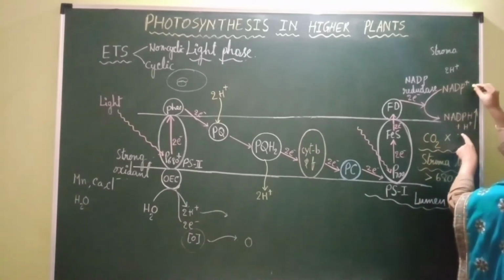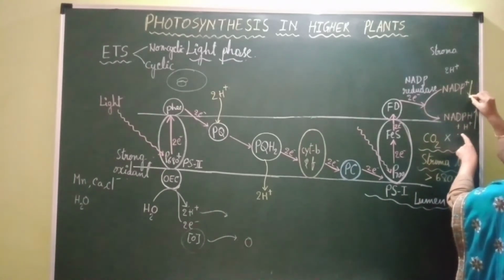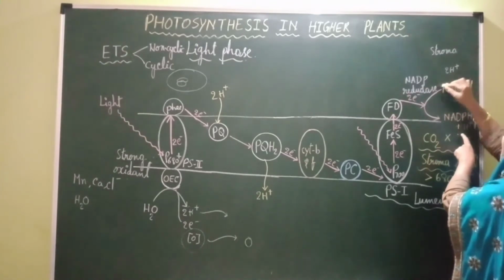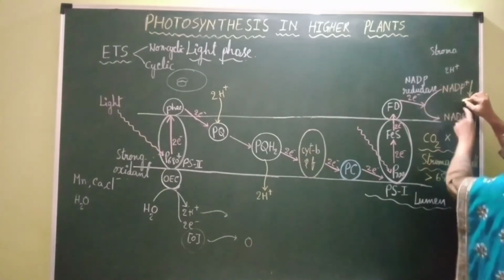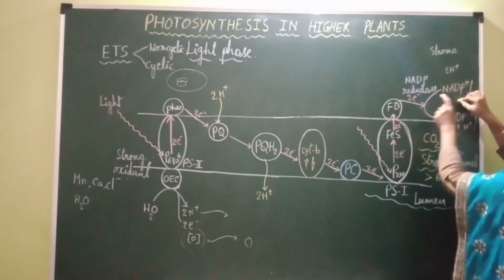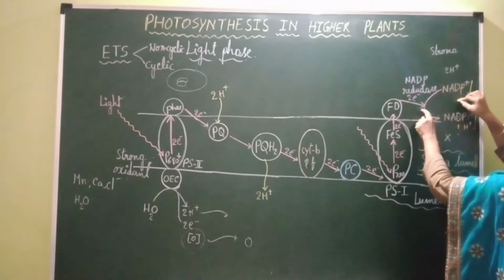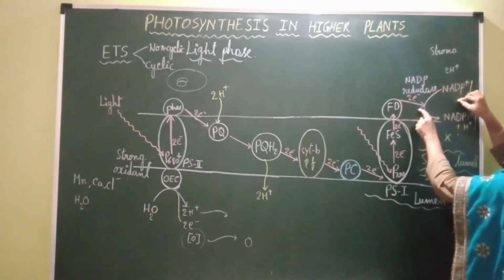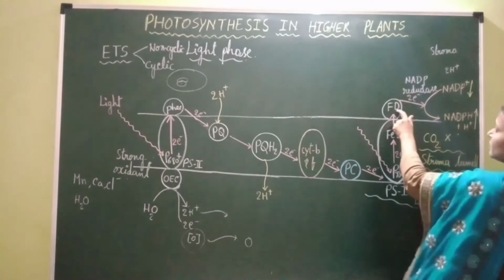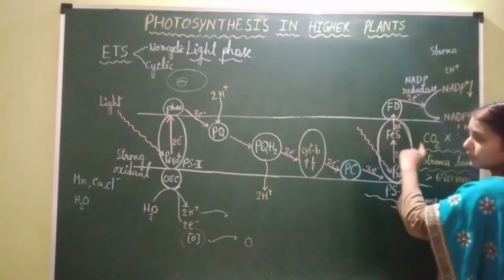So ultimately the concentration of NADP plus will decrease. When the concentration of NADP plus is decreased, what happens? There will be no NADP plus available to receive the electrons coming from ferredoxin.